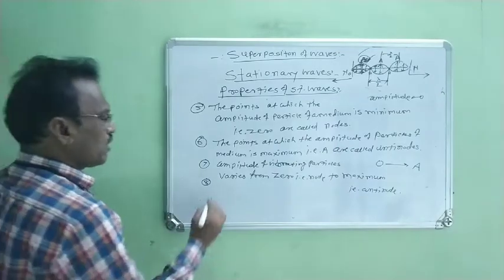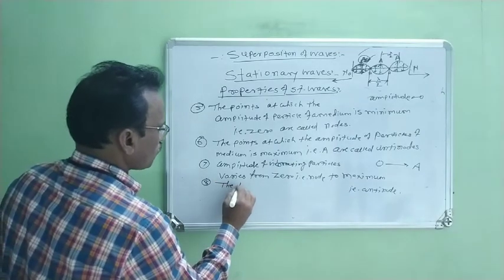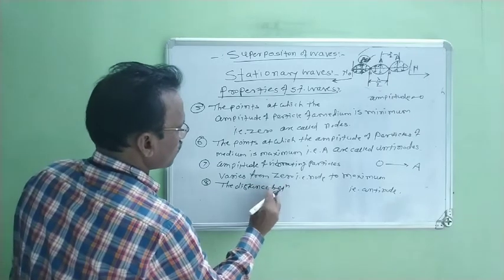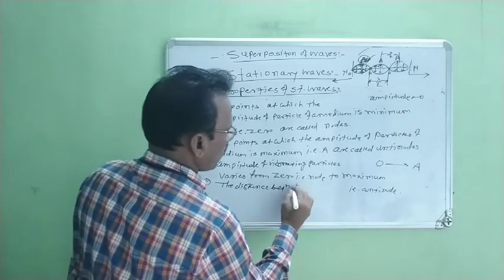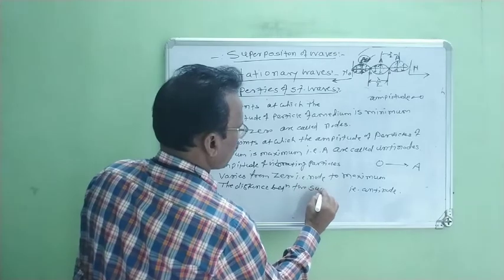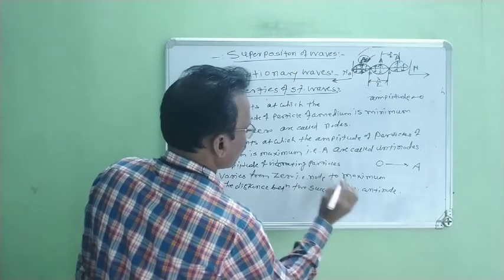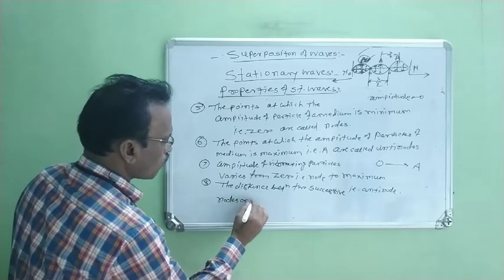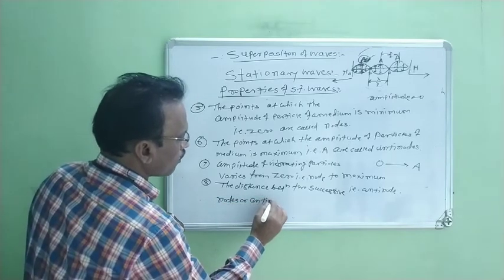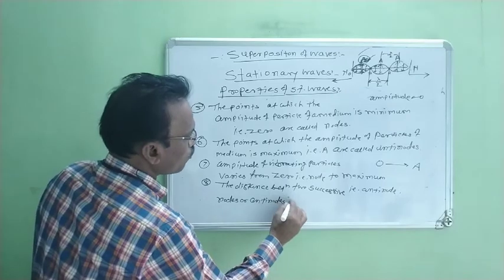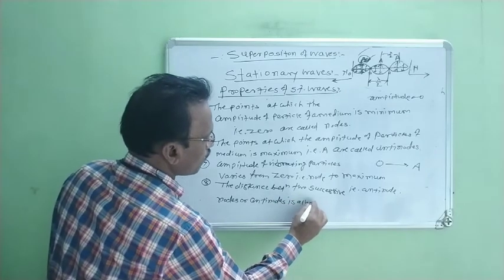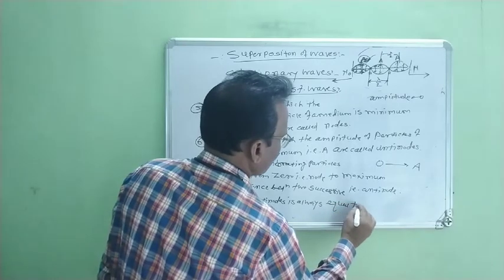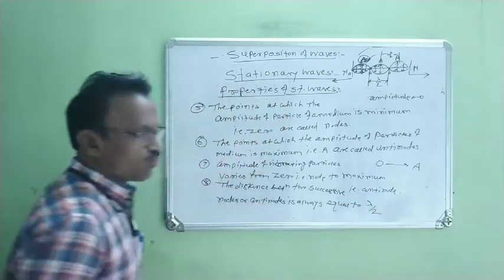Means the next property is: the distance between two successive nodes or antinodes is always equal to lambda by 2, right?